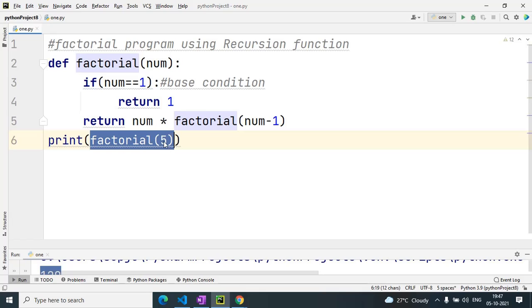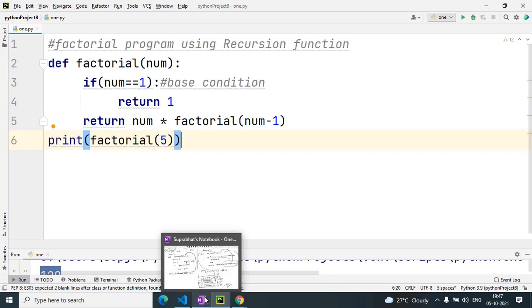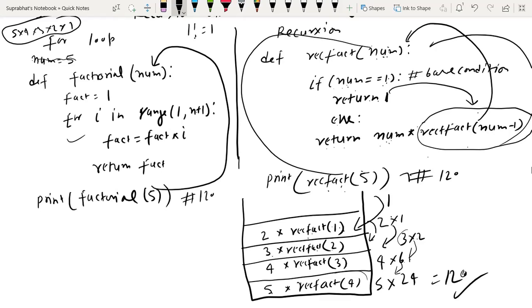It is called with 5, then 5 passes here, 5 is not equal to 1, then num 5 into factorial 4, then 4 into factorial 3, then 3 into factorial 2, then 2 into factorial 1. When factorial 1 comes, num equals 1, then return 1. So it is working like that. Understand? Clear?